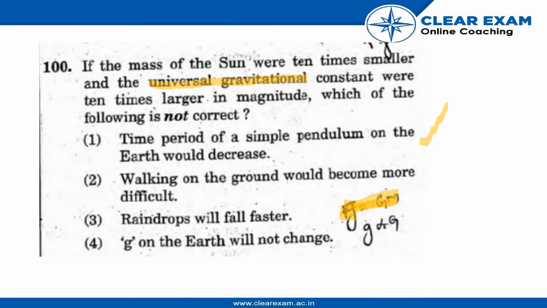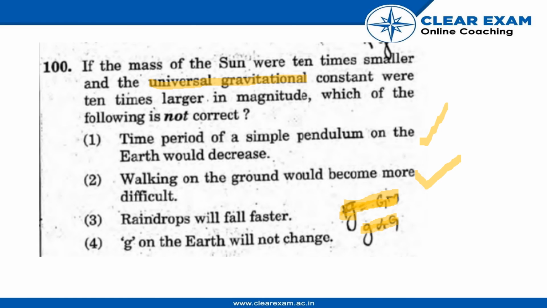But as we know, small g is directly proportional to capital G, where small g is the gravitational acceleration of Earth and capital G is the universal gravitational constant. Since the value of capital G is multiplied by 10, the value of small g will also be increased by 10. Therefore the time period of the simple pendulum would decrease, and the gravitational attraction of the earth would increase, which in turn makes our walking difficult.